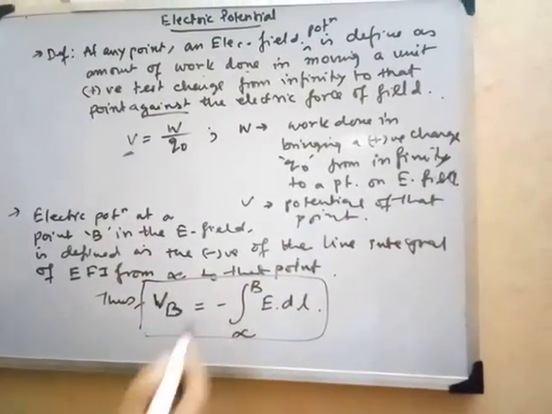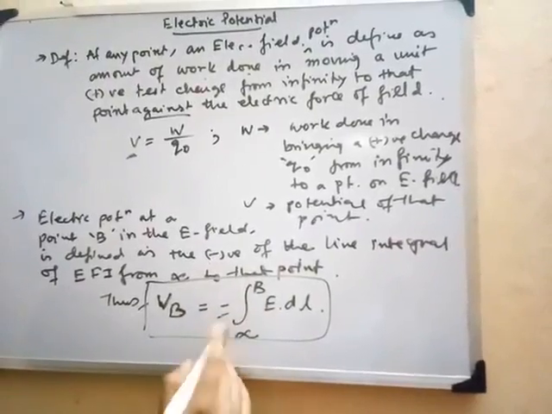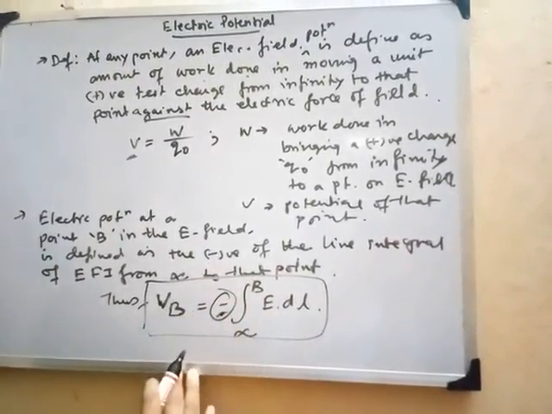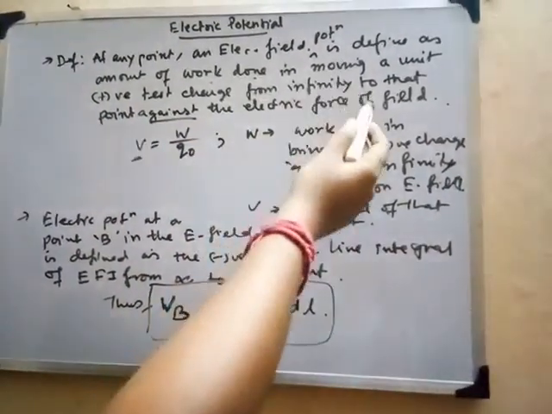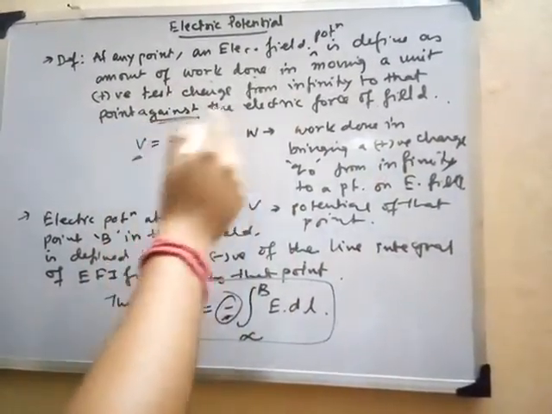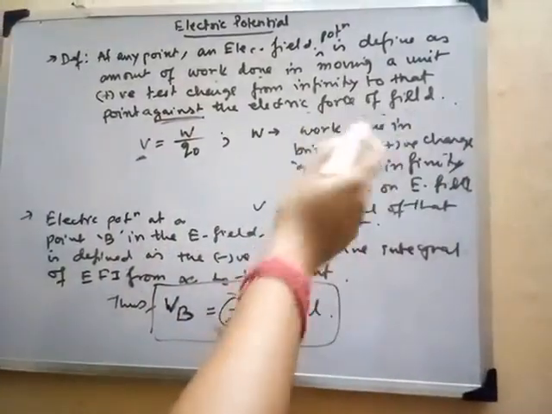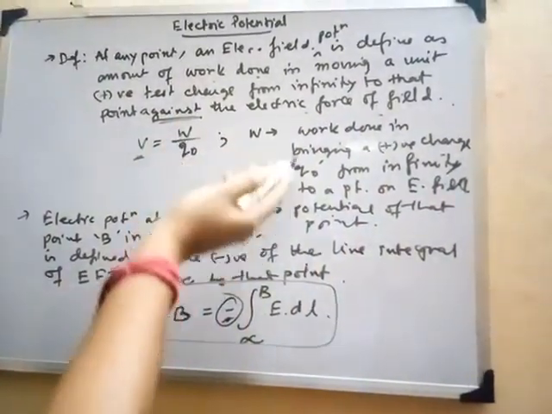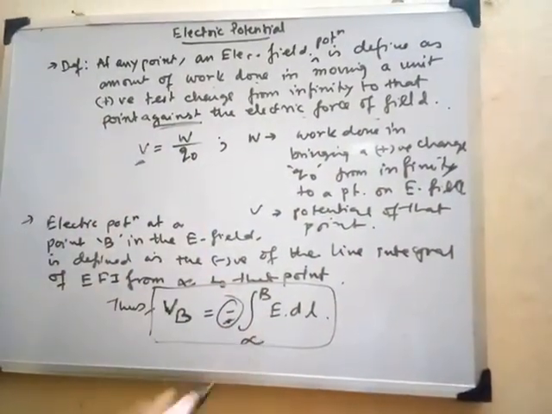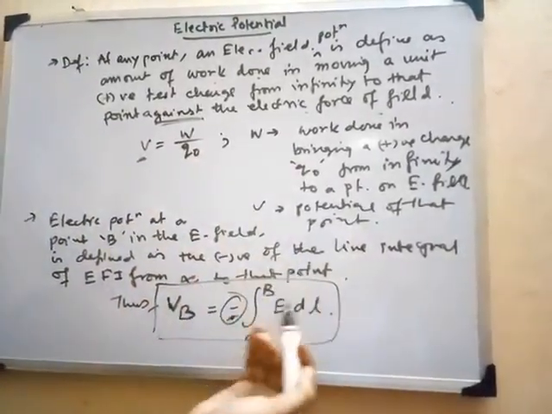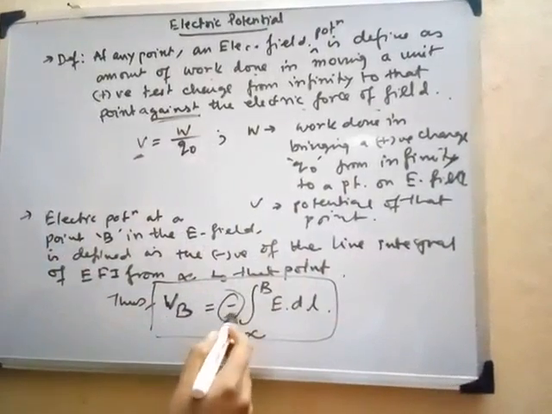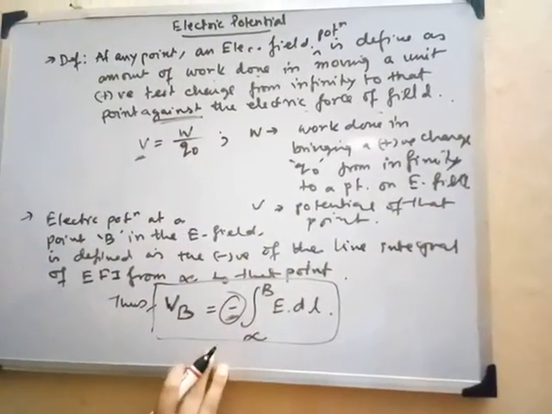Now why this negative term is coming, I have already explained. This negative term is actually because the unit positive charge is coming from infinity to a particular point against the electric force of that particular field. That means against means it will be acting in the opposite direction. Now if we consider that one direction is positive, the reverse is simply negative. That is why the negative term is coming in this expression.